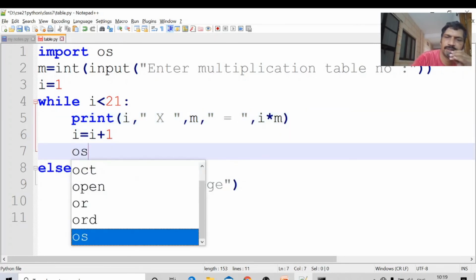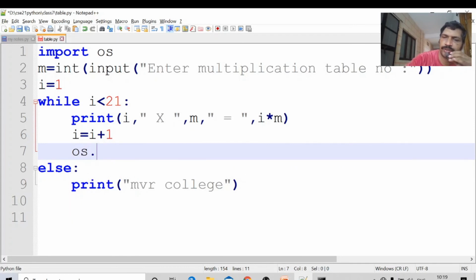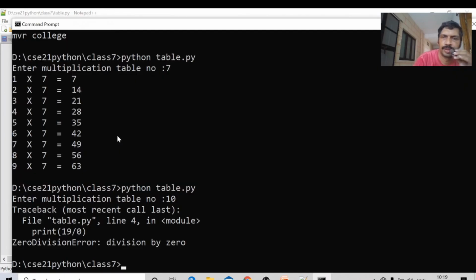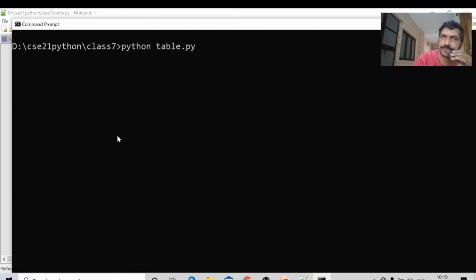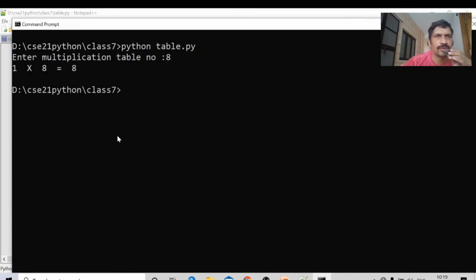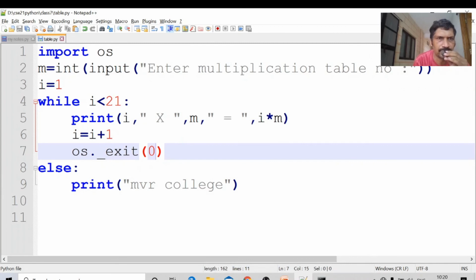In the body the statement is there: os dot, what is the name of the function to terminate the virtual machine? exit of 0. Control S, Alt Tab. Okay, CLS, table, enter the table number 8. Okay, only one line is printed. The virtual machine is terminated. In these 3 situations, the else block of the while loop is not executed.